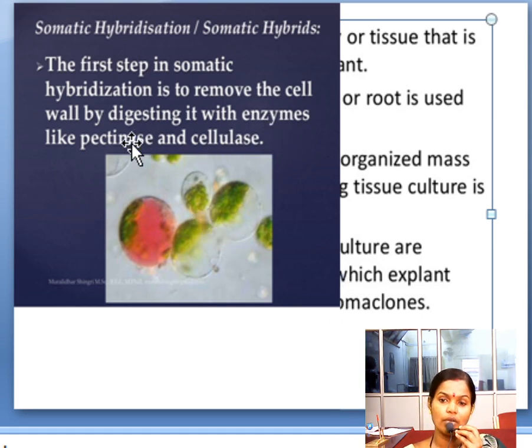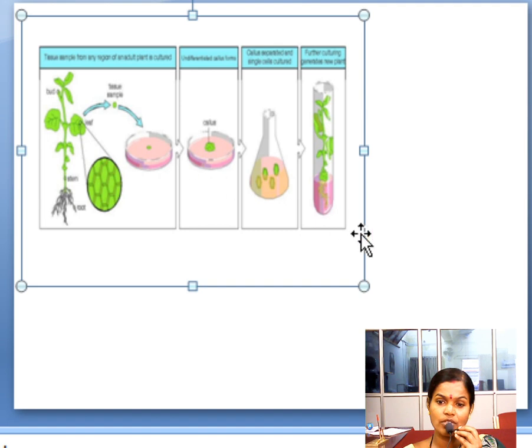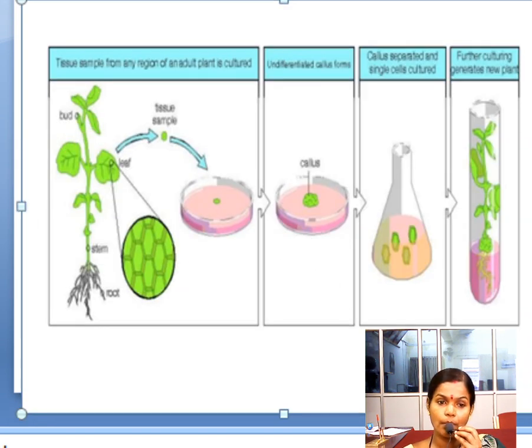Understood? Okay, next. Here you can see the procedure of the tissue culture technique that I have told you. The plant body is taken and washed with running water and chemicals. Then it is kept in a Petri plate containing nutrient media.